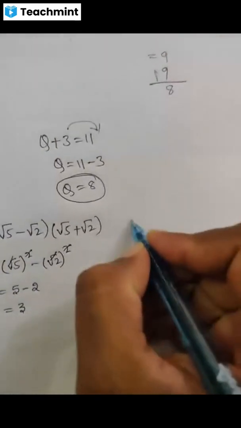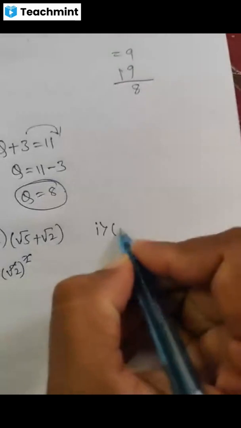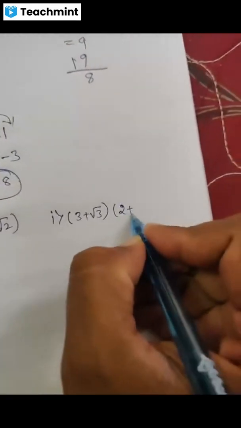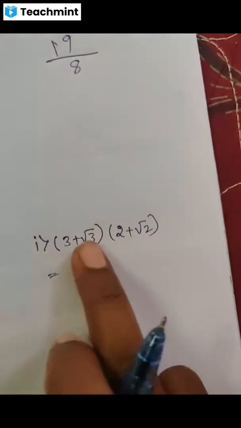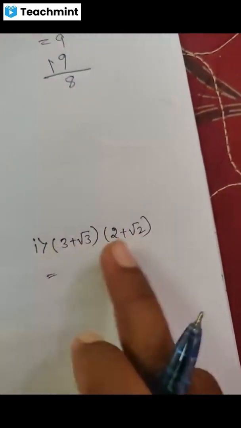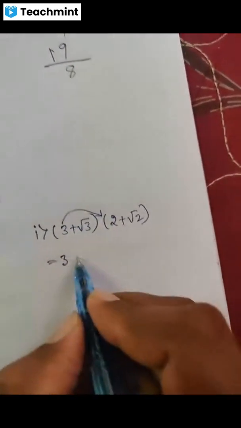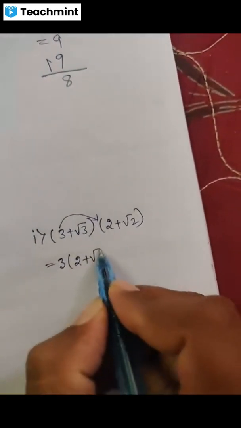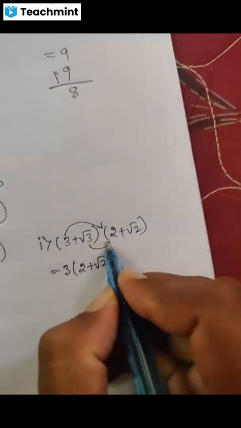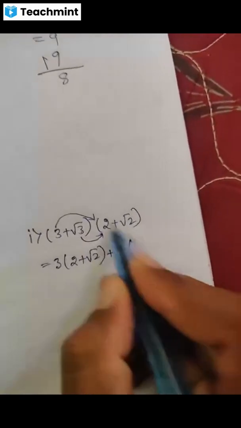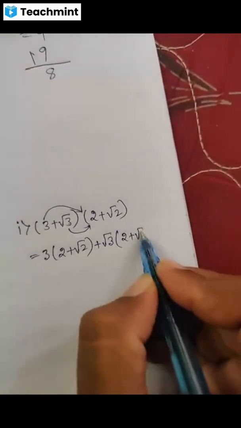So in first question, what have they given? 3 plus root 3 into bracket of 2 plus root 2. So this is not in the form of a plus b into bracket of a minus b, and also terms are different. So we have to solve manually. So first term into second bracket: 3 into 2 plus root 2, and then second term into second bracket: plus root 3 into bracket of 2 plus root 2.